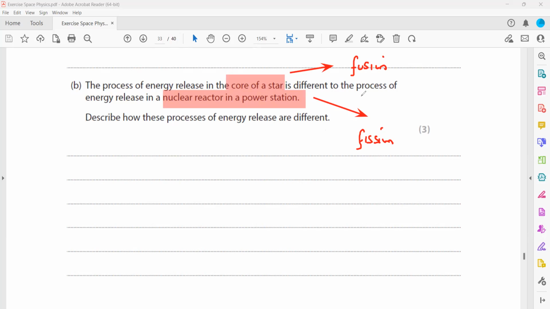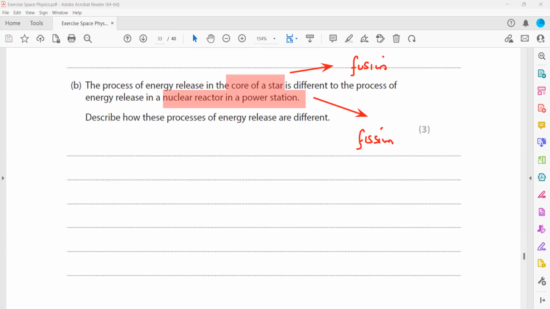So you have to basically write the difference between fission and fusion, rather than about stars or power stations, how fission is different from fusion. First, we mention that in a power station, nuclear fission occurs, in which the heavy nucleus breaks down into lighter nuclei with the help of a neutron. And opposite for fusion, in the core of a star, nuclear fusion occurs in which the lighter nuclei join to form the heavy.